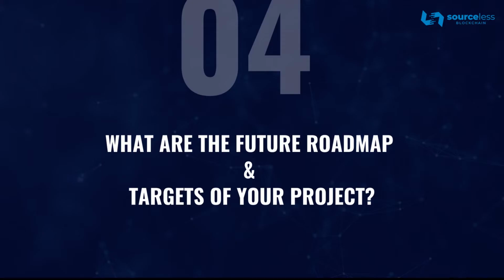Okay, the fourth question we got was about the roadmap. A few things about the roadmap and targets of the project. We're very close to making our technology public. We are looking at an alpha version of the browser very soon. And in Q2, Q3, we will migrate from Binance Smart Chain, BSC, to our native cryptocurrency, the STR token, and get into the beta testing phase with public access. So we're looking at a one day IDO that we could have.